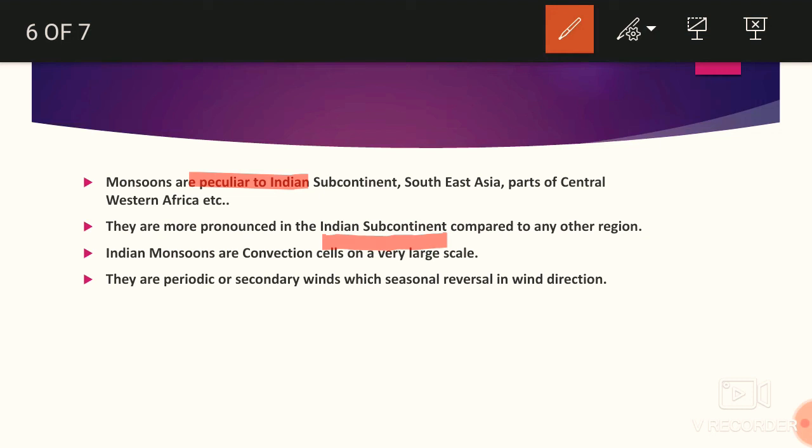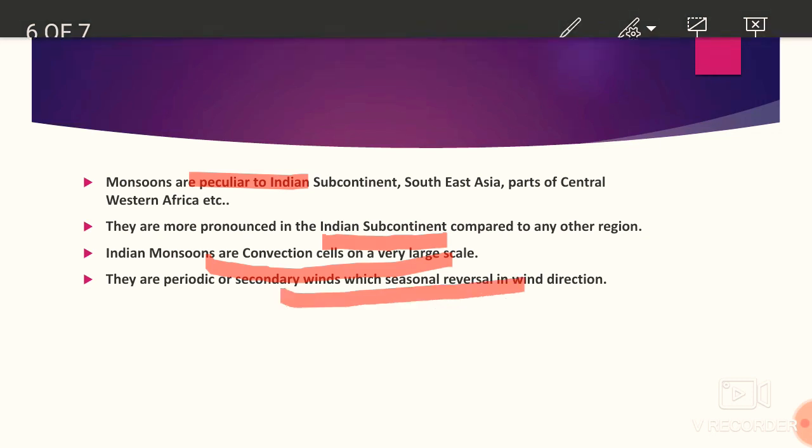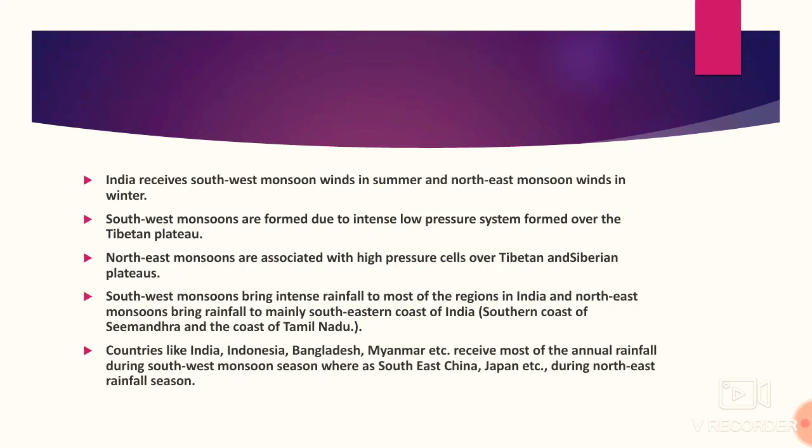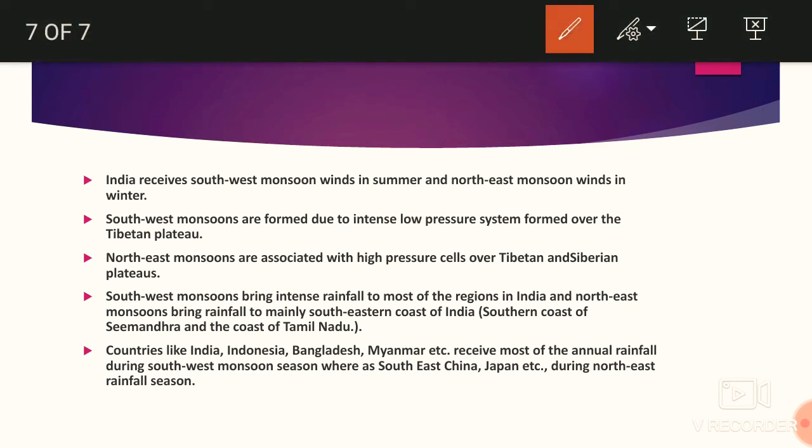And the Indian monsoon is basically a convection cell. A system of high pressure and low pressure is developing, and the winds are carrying moisture with them. Basically a cell is formed. They are periodic, which we have learned already. India receives the southwest monsoon wind in the summer, and the northeast monsoon during the winter.